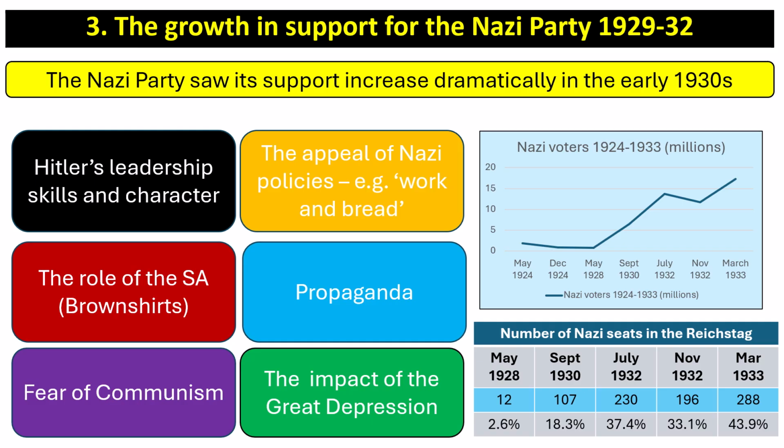So the Nazi Party saw its support increase dramatically in the early 1930s, and this was down to Hitler's leadership skills and character, the appeal of Nazi policies like work and bread, the role of the SA, the brown shirts, propaganda, fear of communism, and the impact of the Great Depression. And as we can see from that graph and the table, the number of Nazi seats in the Reichstag grew dramatically to a peak of 230 seats in July 1932, 37.4% of the vote. And obviously, after Hitler became the Chancellor in January 1933, they got even more seats. So we can see here that the Nazi support rose dramatically.